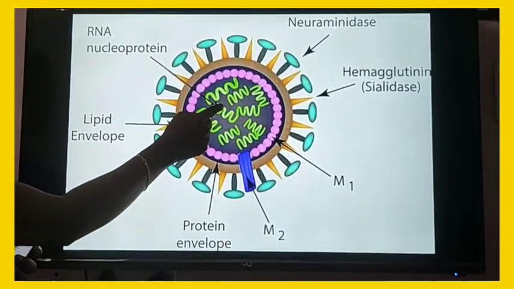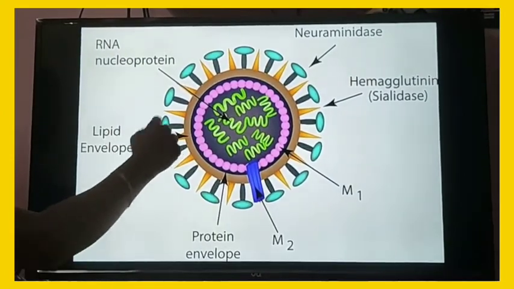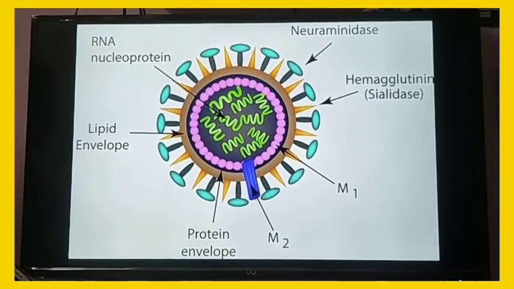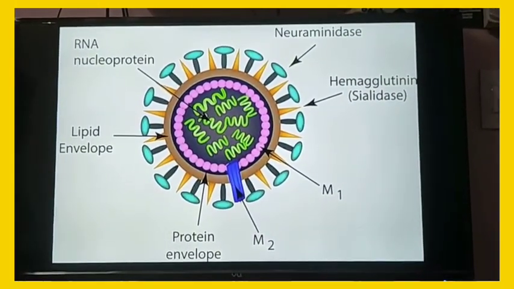What is the genetic material present in influenza virus? RNA. And what is extra present here? Lipid coat. So this is the structure of virus. Thank you.